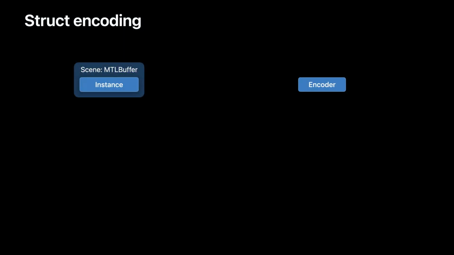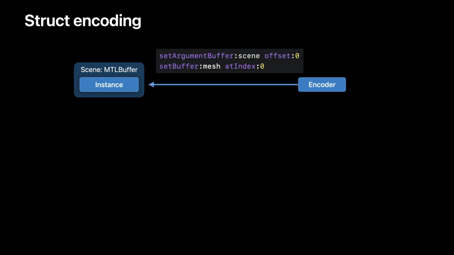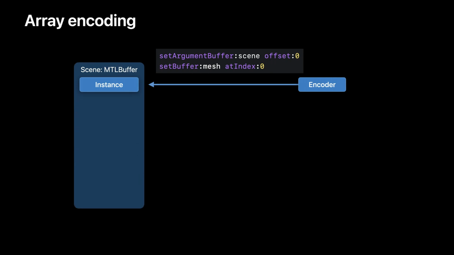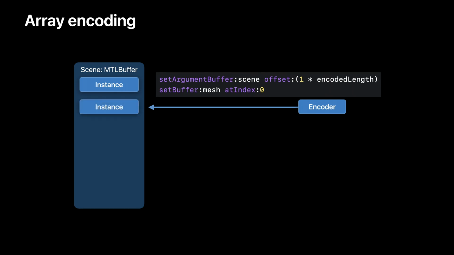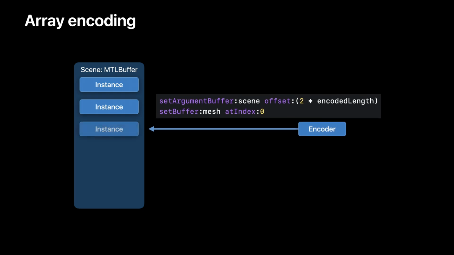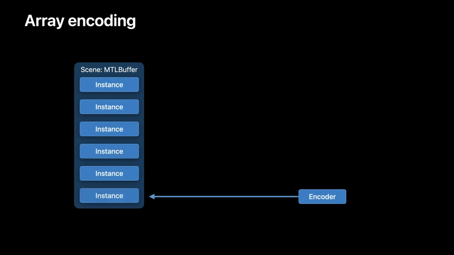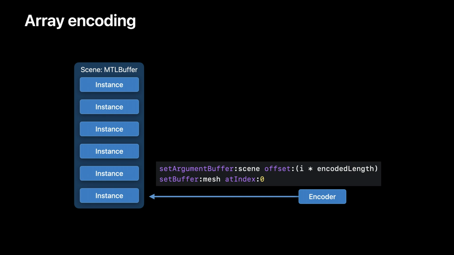Once we have an encoder, it's straightforward to record our data into a buffer. We set the argument buffer on the encoder, pointing at the beginning of the buffer. Then we simply set the data we want to store. Encoding an array is simple as well. All we have to do is offset the encoder's argument buffer recording point by the encoded length, which we can conveniently retrieve from the encoder. For the next instance, we add the encoded length to our offset a second time. In fact, the offset for each position we need to record in is going to be the index times the encoded length. This mechanism makes it very easy to encode arrays of structs.